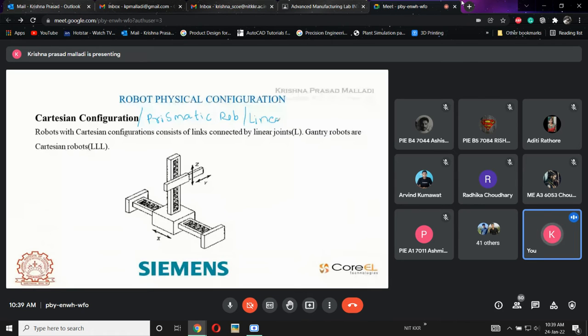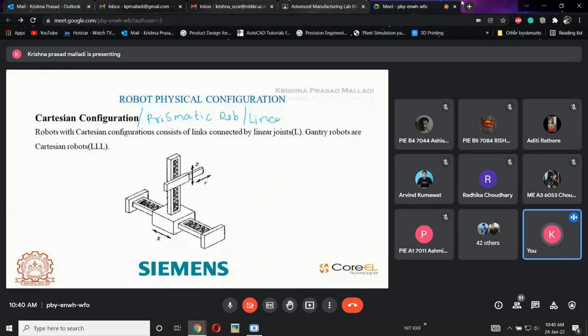So this is my arm 1, this is my arm 2, and this is my arm 3. A1, A2 and A3. There are three different arms here. Now what will happen? The name itself says Cartesian coordinate. Robots with Cartesian configuration consist of links, that is manipulators or arms, connected by linear joints.